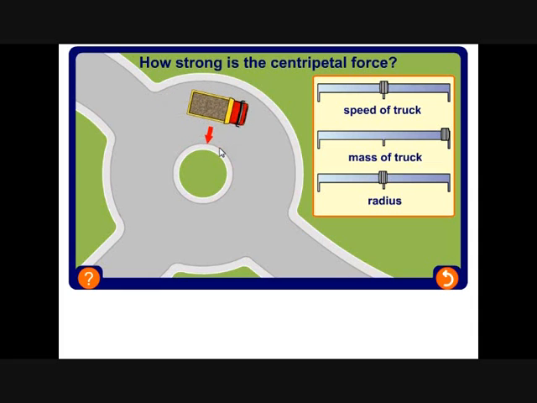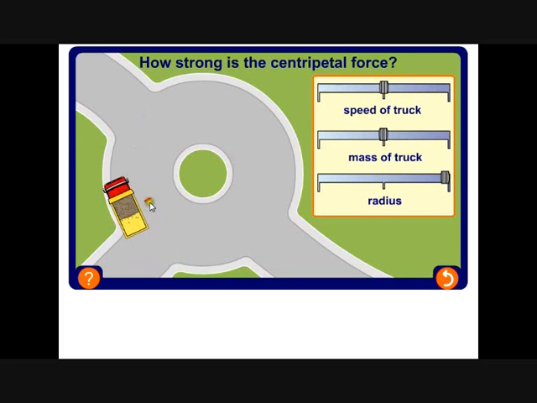This idea you can probably think of if you fly something around your head on a string. If that thing that you fly around your head on a piece of string is more massive, then that's going to pull on the string a lot more, so that centripetal force is going to be bigger. The final one, which is maybe the hardest to get your head around, is what we call the radius. So again, if we increase the radius, let's make the truck go right round the edge of this circle. There we go, so the truck's now moving right round the edge of the circle.